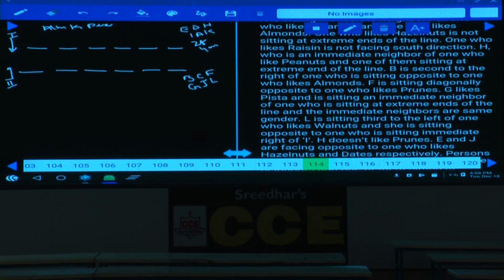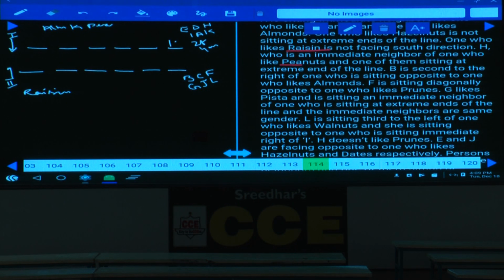Next one. One who likes raisin is not facing south. That means raisin belongs to this row 2. Next one. And H is an immediate neighbor of the one who likes peanut, and one of them is seated at extreme ends of the line. Now H is immediate neighbor of the one who likes peanuts, isn't it? Now peanut or H is at an extreme end of the line.